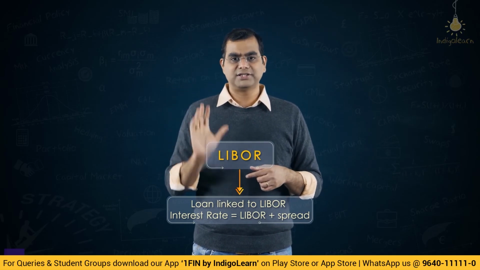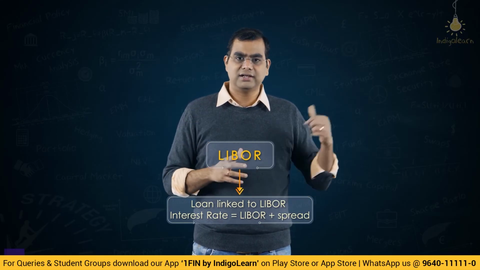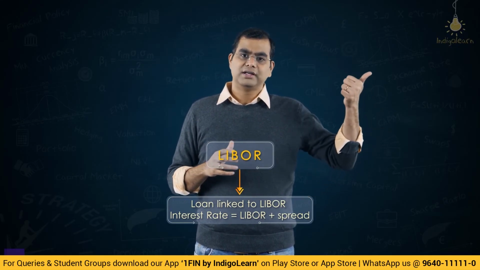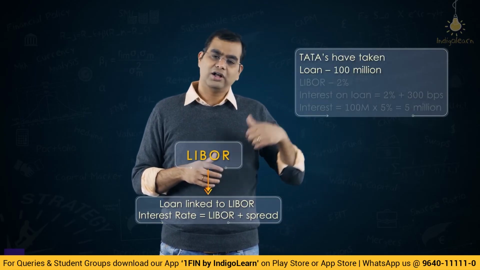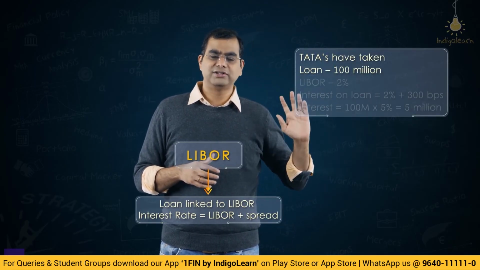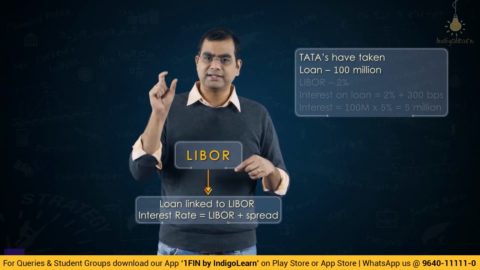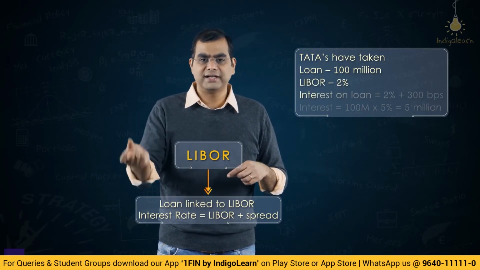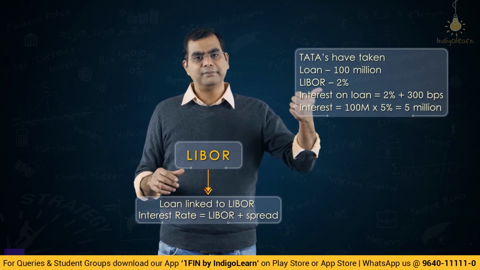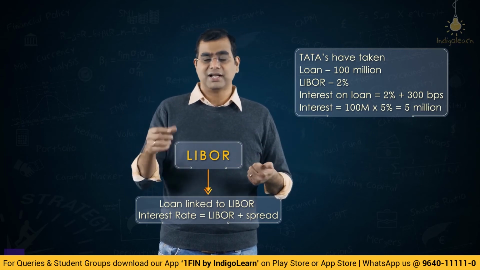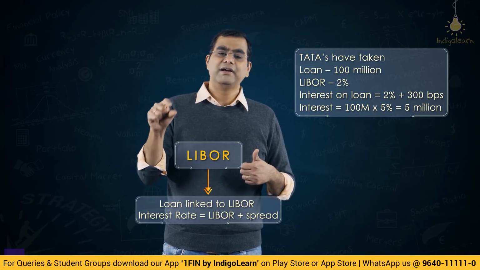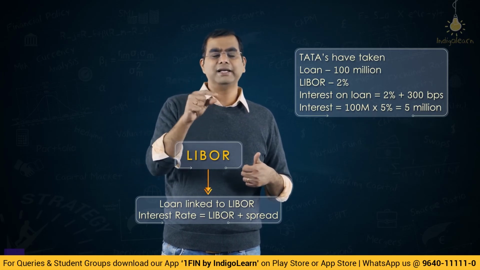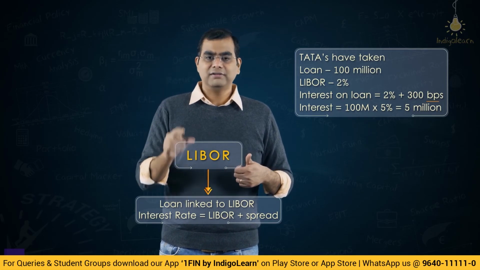Say LIBOR plus 300 basis points is the rate at which Tata Mauritius is borrowing from Standard Chartered Bank. What will Tata Mauritius have to pay as interest? Let's say they have taken a loan of 100 million, and the LIBOR rate is 2%. So 2% plus 300 basis points is 5%. On 100 million you have to pay 5% interest. Now if this is a 3 month LIBOR, then the interest will be 5% into 100 million into 3 by 12.